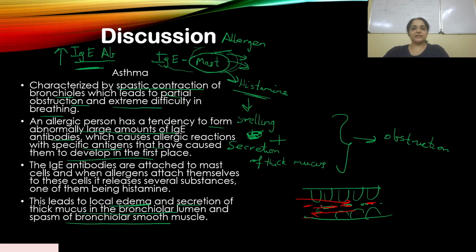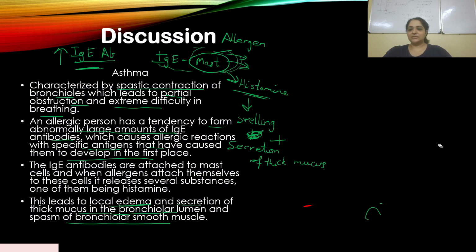That's why bronchodilator drugs are given for the treatment. So this causes spasm of bronchiolar smooth muscles and the person cannot breathe. It becomes very difficult for that person to breathe under such conditions. So this is what asthma is. Then we'll move on to the next one, that's emphysema, and I will explain that to you.